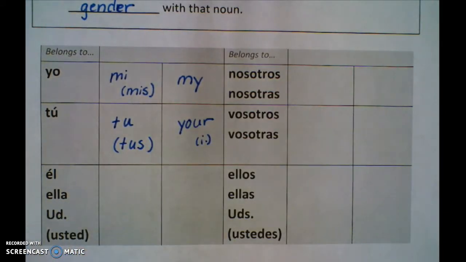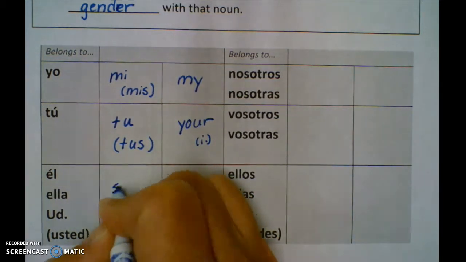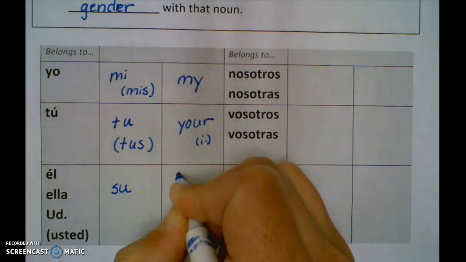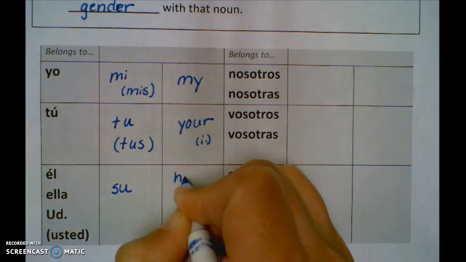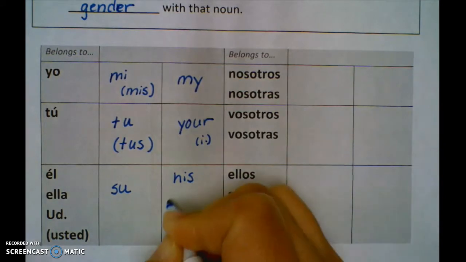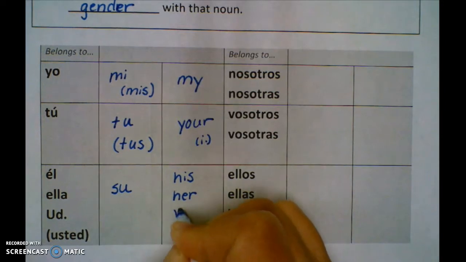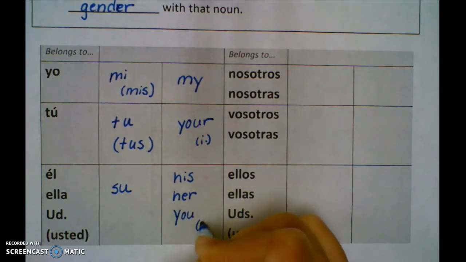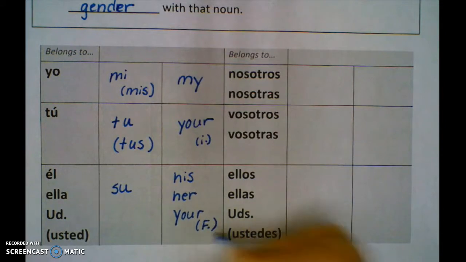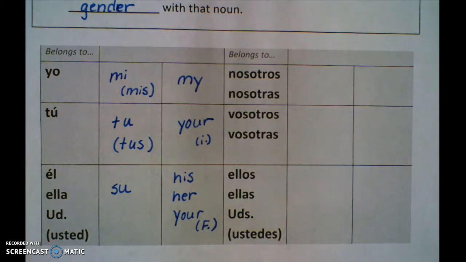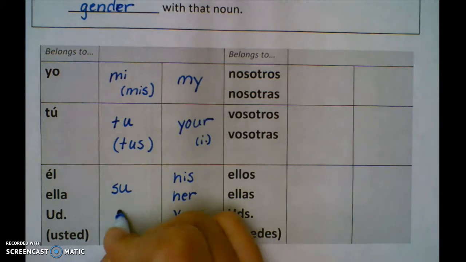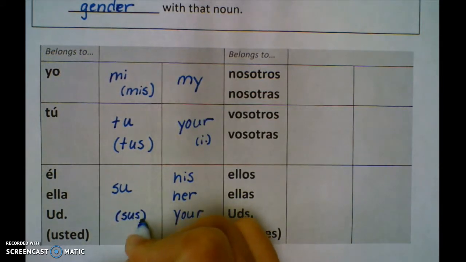Él, ella, and usted, like always, are going to share the same one, so we use su. So su can be translated three ways, actually. It can be his, su tarea, his homework, her, su tarea, her homework, or your, if you is formal, su tarea as well. If what they're possessing is plural, so for example his cousins, su then has to become plural as well, and it is sus.